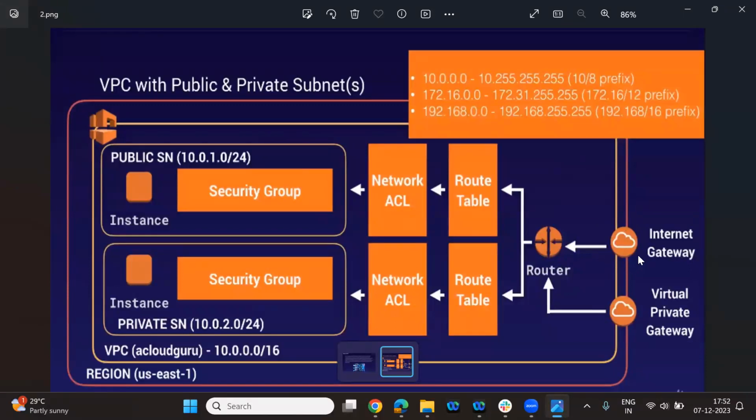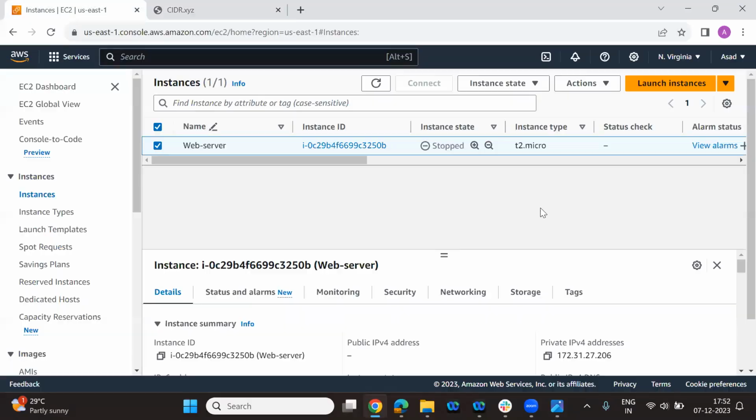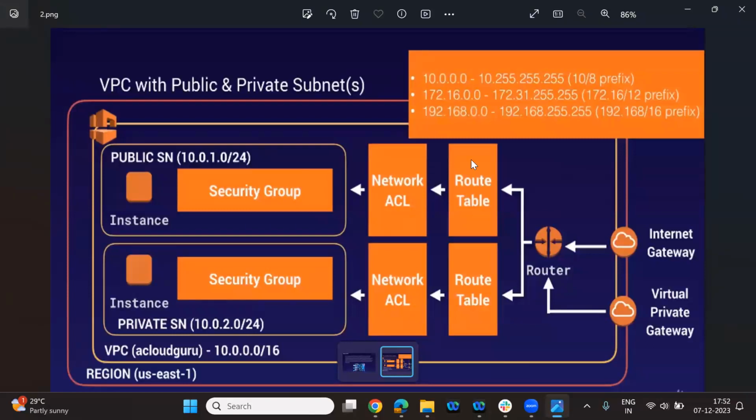So this is the one, and the internet gateway. We should know all these components. The internet gateway allows the good traffic to come in and stops the bad traffic, and all this traffic is coming from the internet only. And so we will create the routing table. Here the router has the route table.